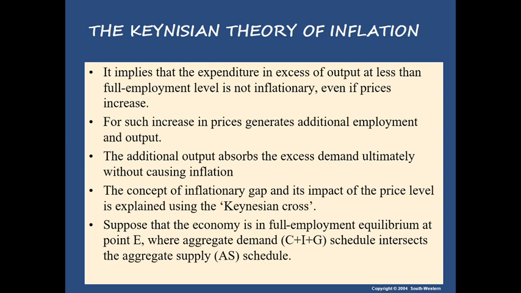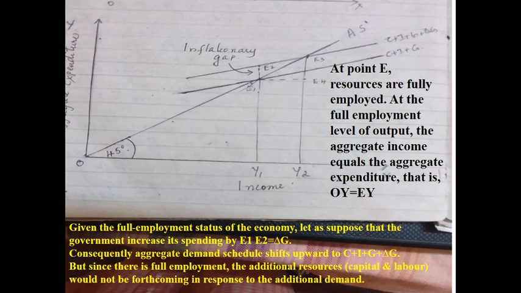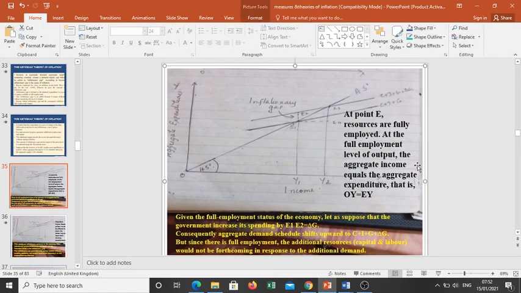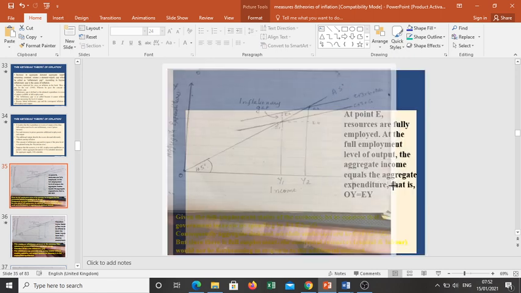Now we assume that the economy is in full employment equilibrium at a point E. We are going to see the diagram where the aggregate demand C plus I plus G schedule intersects the aggregate supply schedule. So we see that this is the point E1.